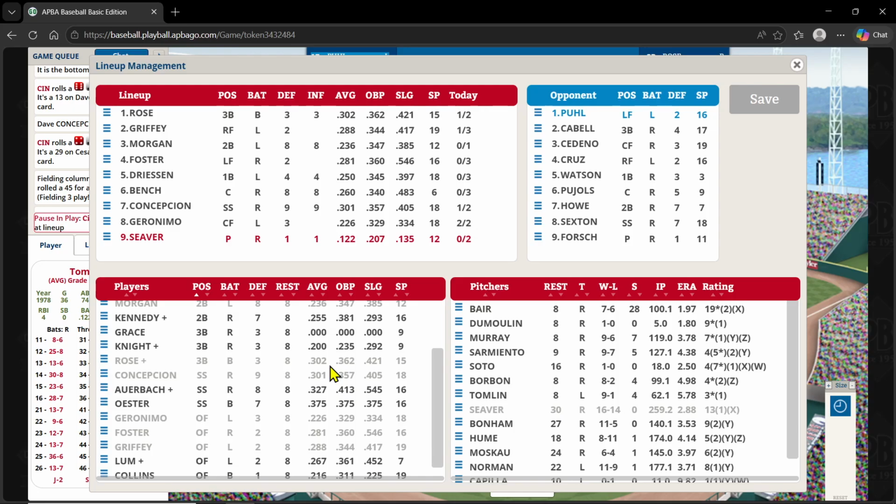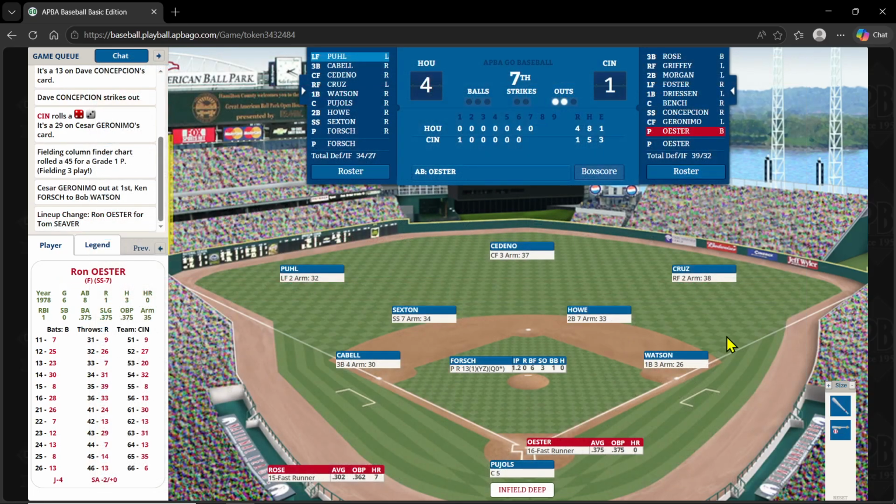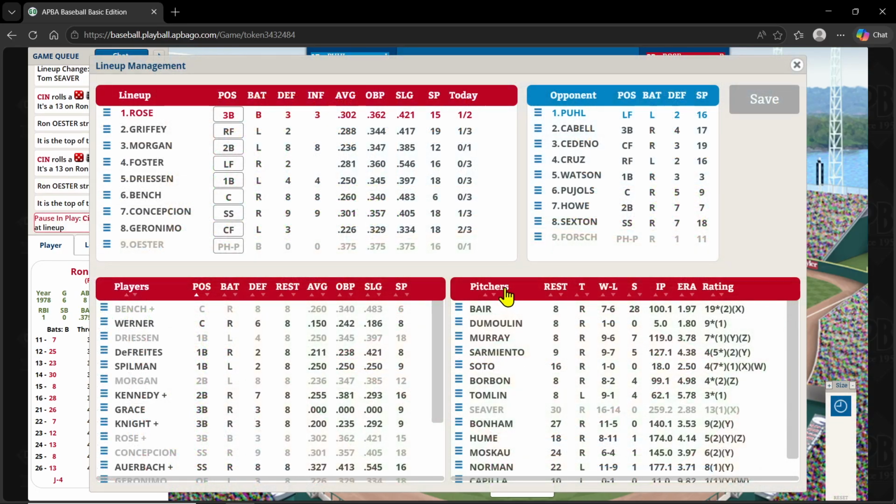Spillman, Oster, Lum, Summers. A lot of similar numbers and on base percentage. Maybe we'll just go with Oster, who probably didn't play a lot, but he has a high average. So 2 out, nobody on. We just want someone to get on. Oster will pinch hit. And he's going to make out. Looks like he struck out.